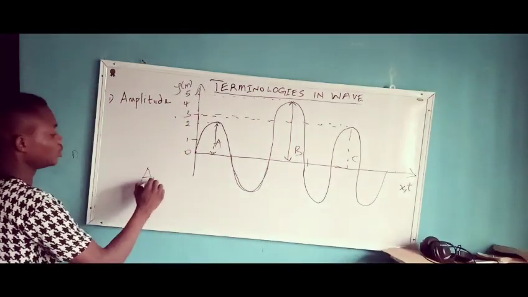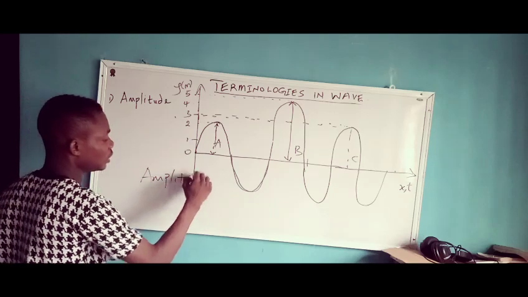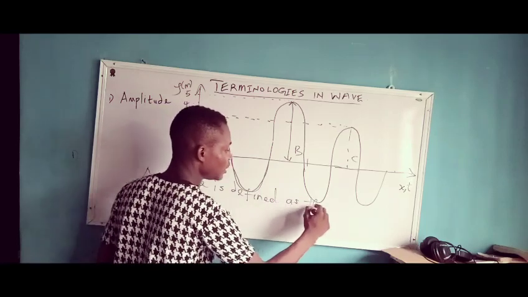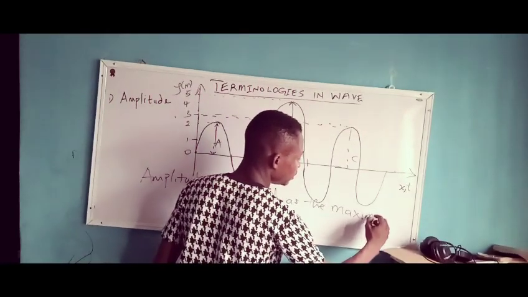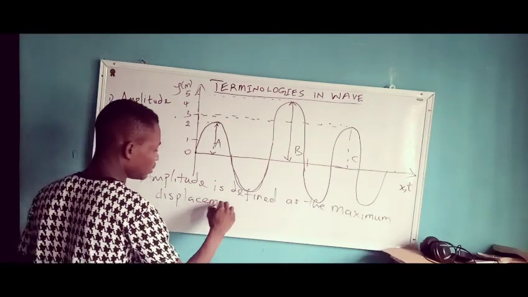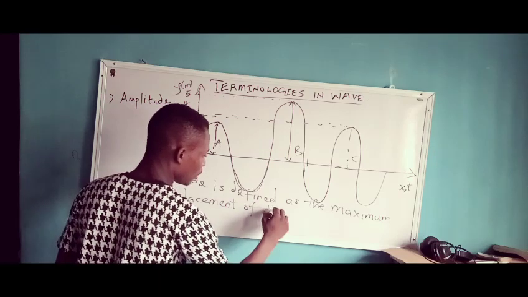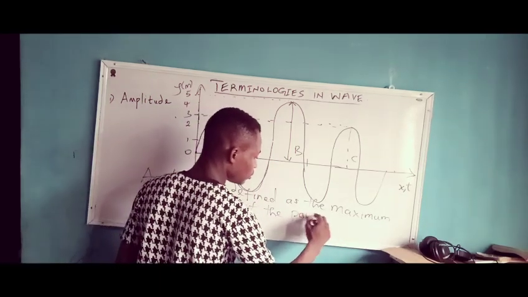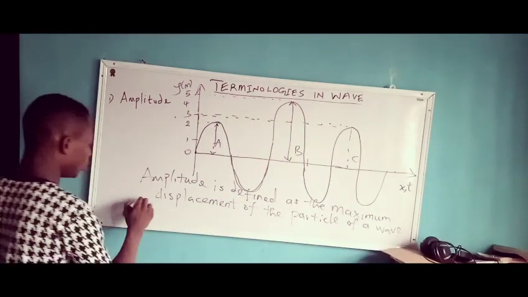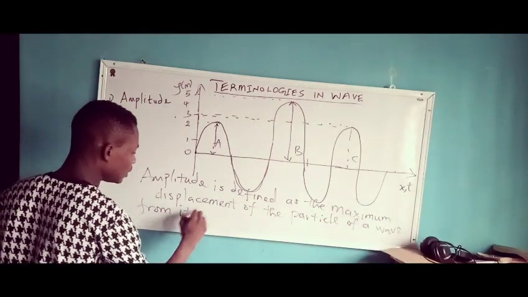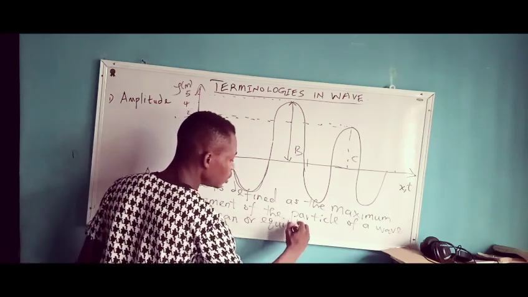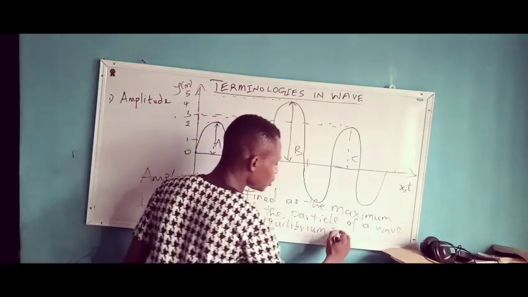Amplitude is defined as the maximum displacement of the particle of a wave from its mean or equilibrium position.